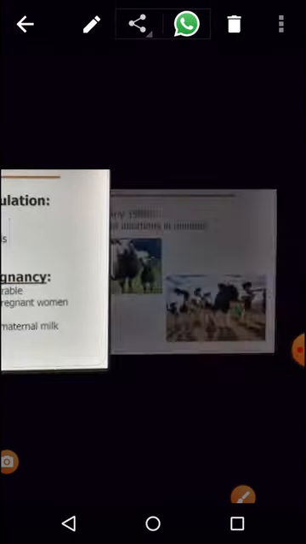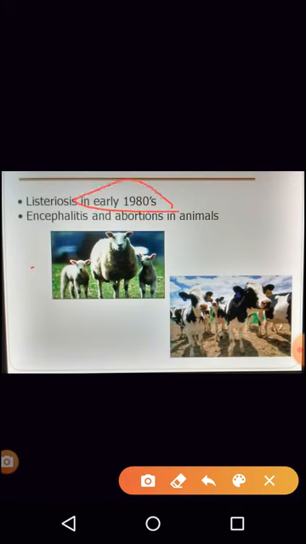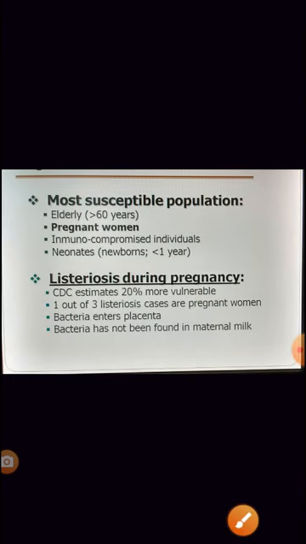As I told you, not only human beings, this can also affect animals. So apart from the first outbreak that happened in 1924, listeriosis also had an outbreak in the year 1980. Okay, it caused encephalitis and abortions in animals, generally the cattle and sheep. It was found that in California there was a sudden outbreak, there was encephalitis seen in most of the cattle in the year 1980. Now, who are the people who are most susceptible?